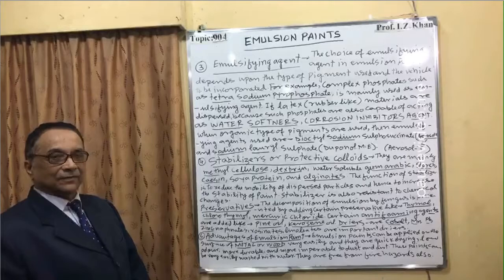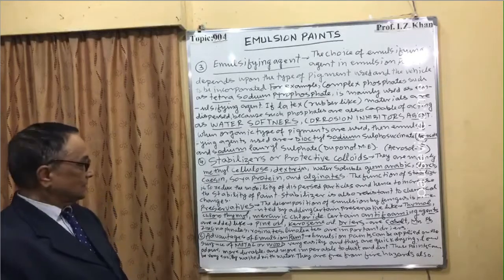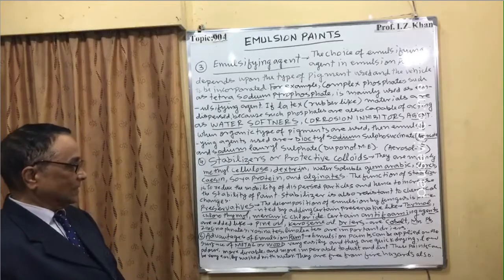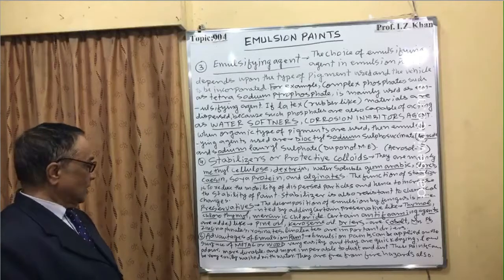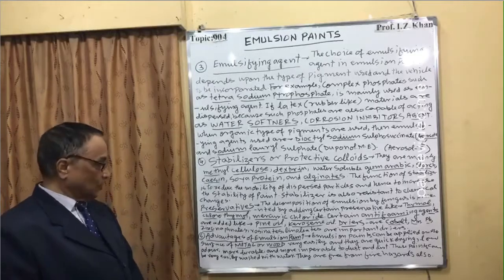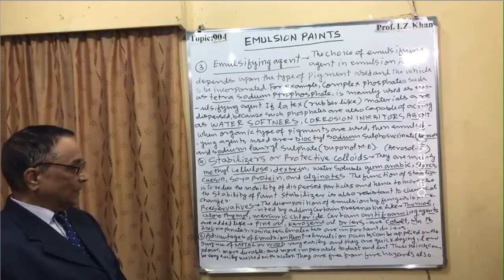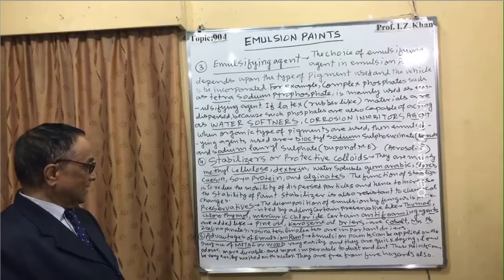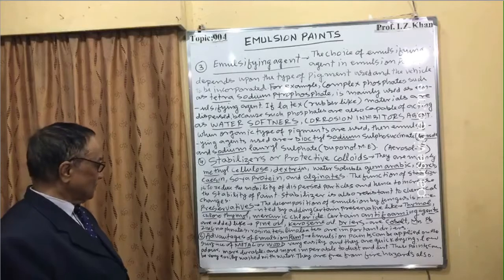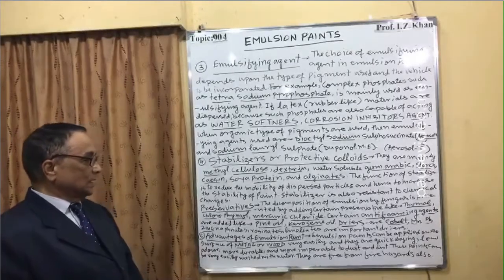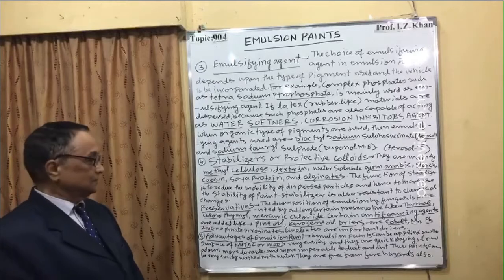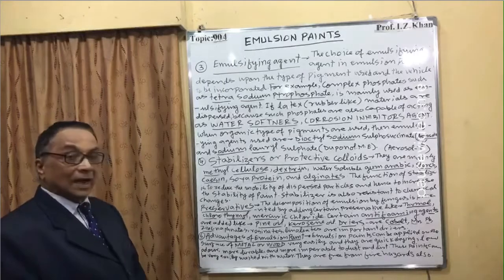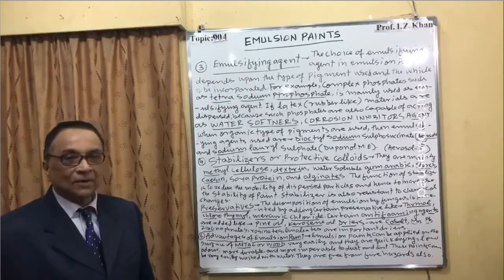What are the advantages of emulsion paints? Because of its many advantages, it is very popular. Emulsion paints can be applied on the surface of metal as well as wood, very easily, and they are quick in drying. They have low odor without much smell, are more durable and more impermeable to dust and dirt. These paints can be very easily washed by water, and they are free from fire hazards.